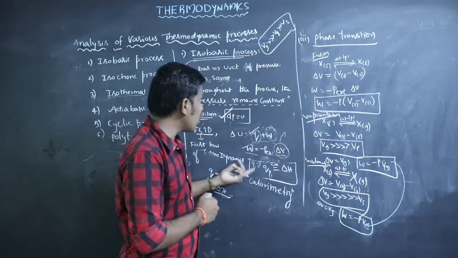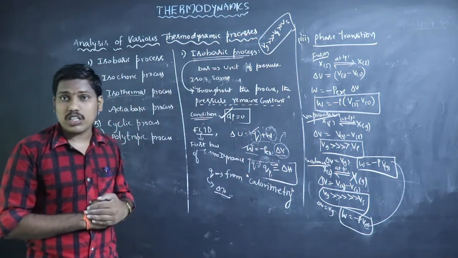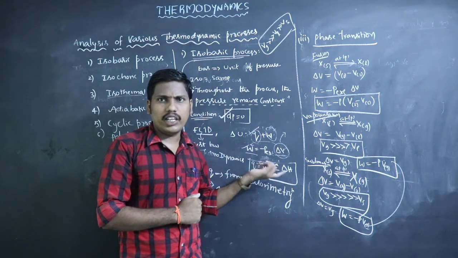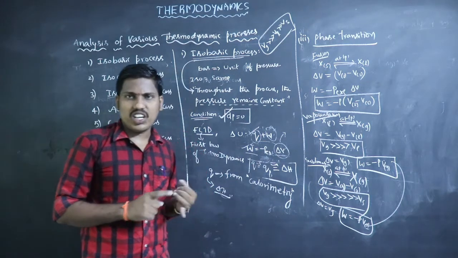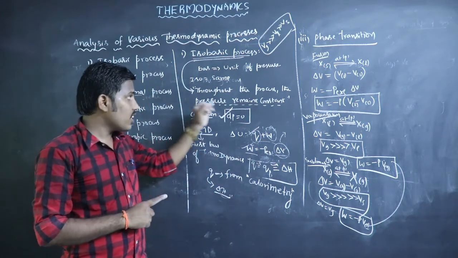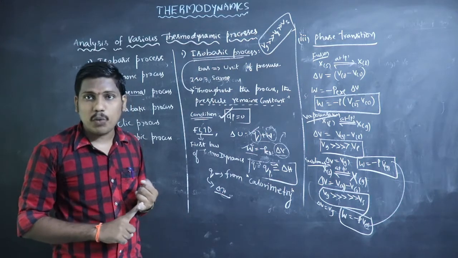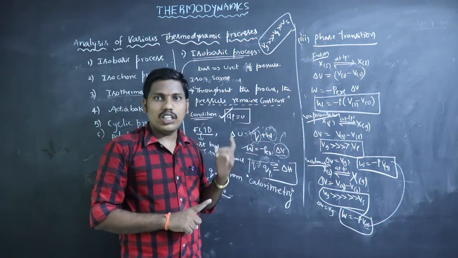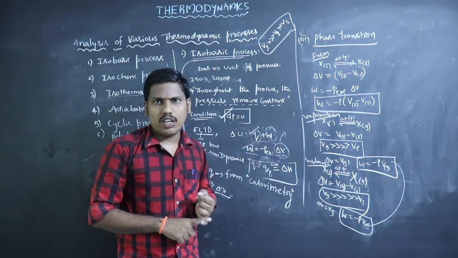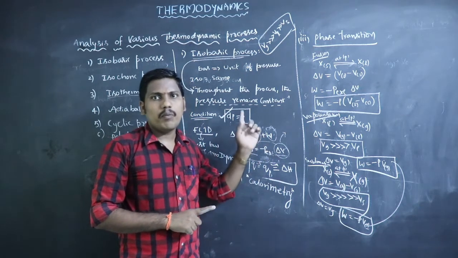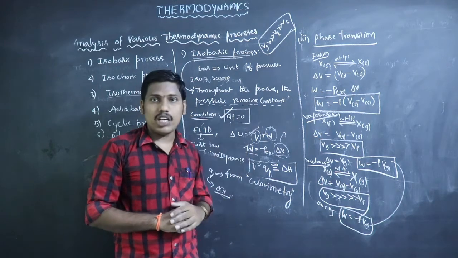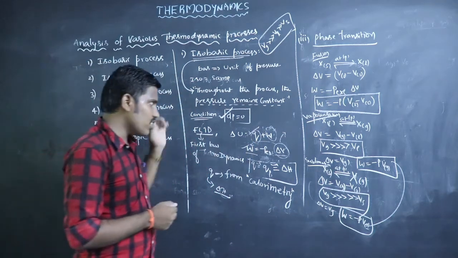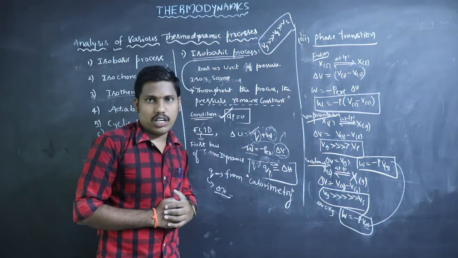So this is the analysis of isobaric process. What type of analysis do we do here? Isobaric process means first we discuss the definition. So what is an isobaric process? Isobaric process means that throughout the total process, pressure is constant, because bar is a unit of pressure. Throughout the process, pressure is constant.